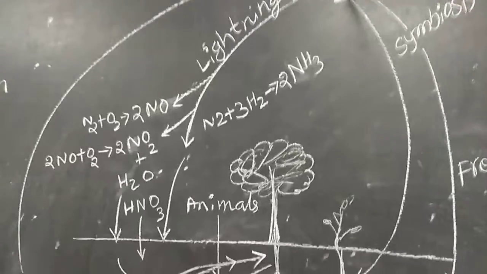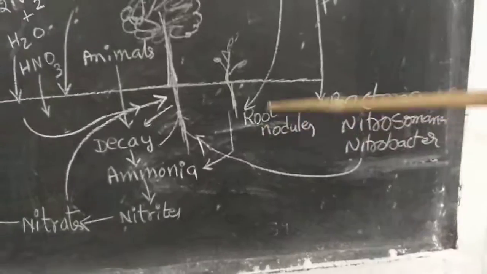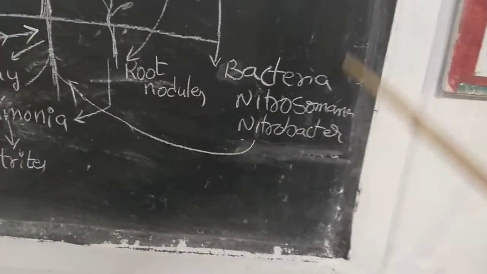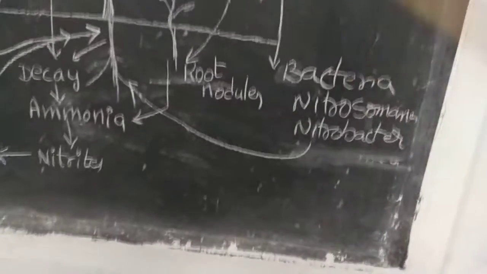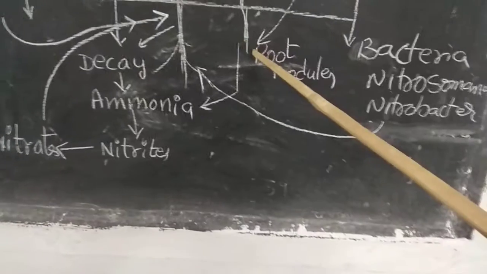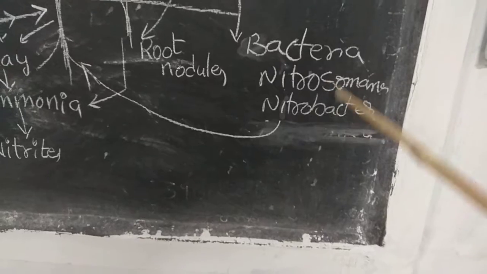That is the diagram. That is the atmospheric nitrogen. Atmospheric nitrogen is fixed by the symbiotic process through the legume plants, and also by some free living bacteria such as nitrosomonas, nitrobacter. These free living bacteria also fix atmospheric nitrogen into nitrogenous products. This is symbiotic nitrogen fixation by root nodules of legume plants. This is free living nitrogen fixation by nitrosomonas, nitrobacter, Derxia, like that. So here one more method is the physicochemical method.